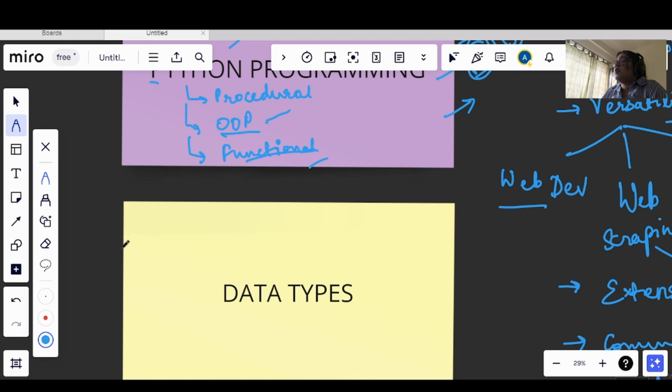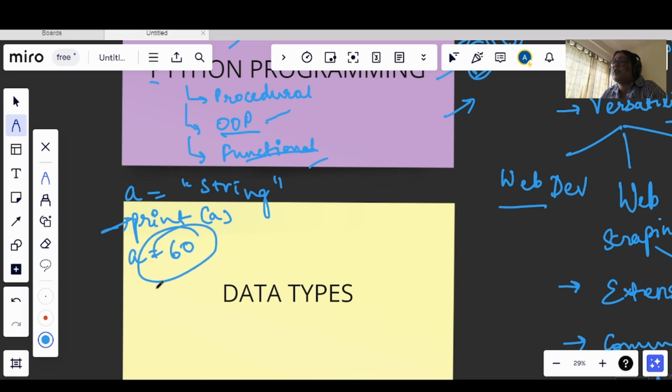So let's say I am defining a string, and then I try to print it. This will get printed fine. But if I try to change it, now I am changing it into an integer, it will get changed into an integer. There are no restrictions to it, because once we are making it a string, we are not defining it with any data type, right?